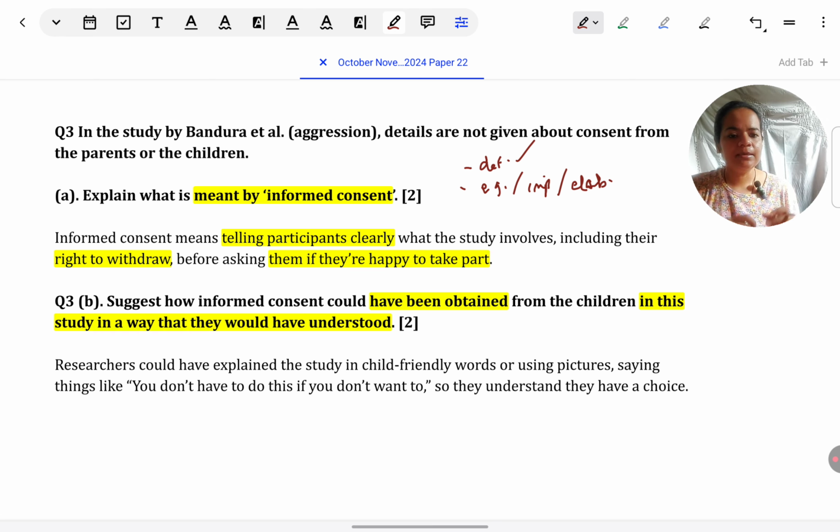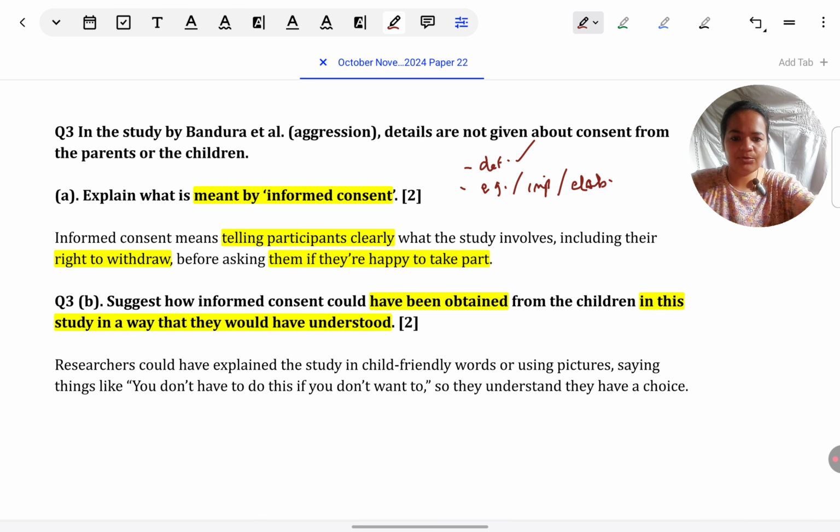Like if I say, children should have been told in simple language that they are required to take part in the study, that does not bring about effectively how that instruction is different in the case of children as compared to adults. Like you're leaving it to the examiner's imagination. Don't do that. Directly give an example. This is how the researcher would speak to children.